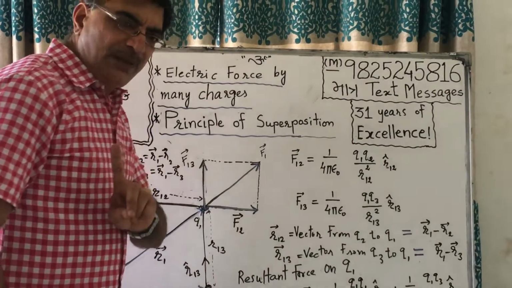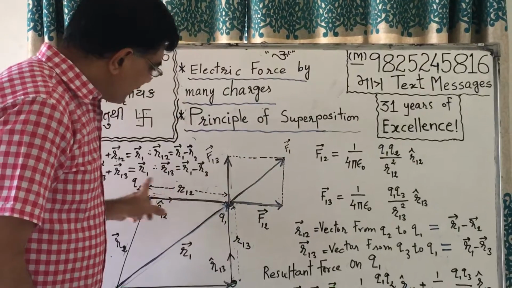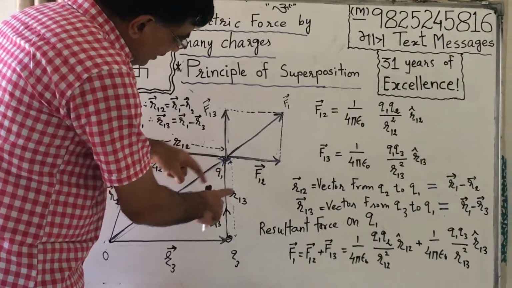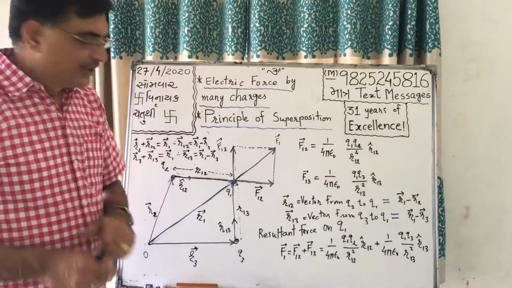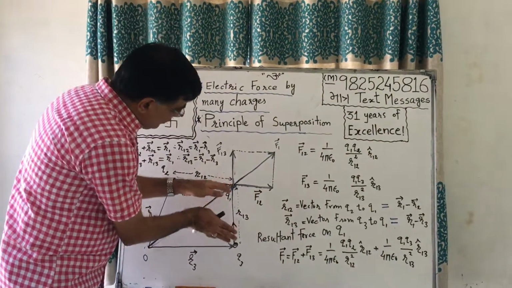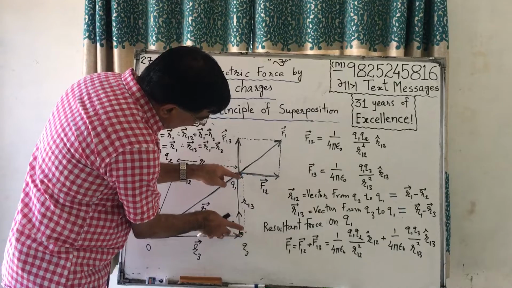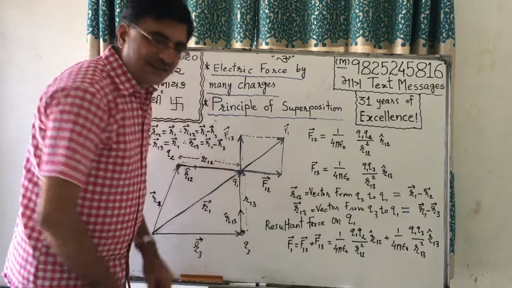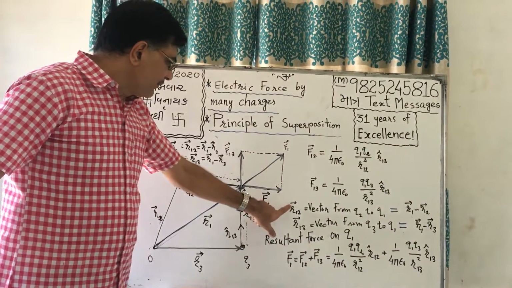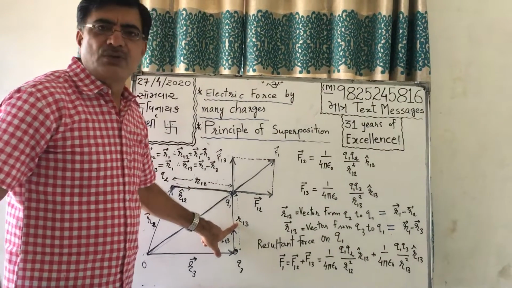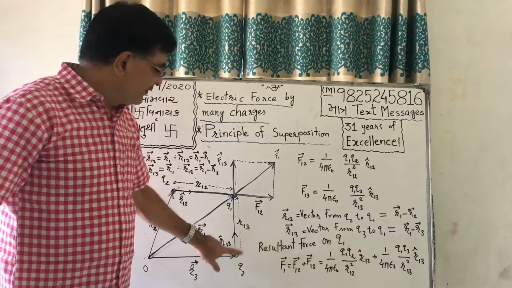But keep in mind, here I have just shown the distances. So don't draw a vector on this, because a vector is only one side, one direction. Here we are showing the distance from this to this, so we have drawn arrows on both sides. So it cannot be a vector. Here we have written vector, but here we have just shown its magnitude, that is the distance between 3 and 1.